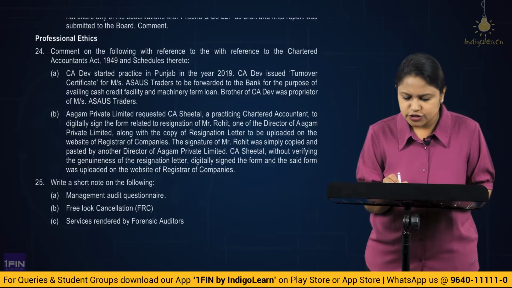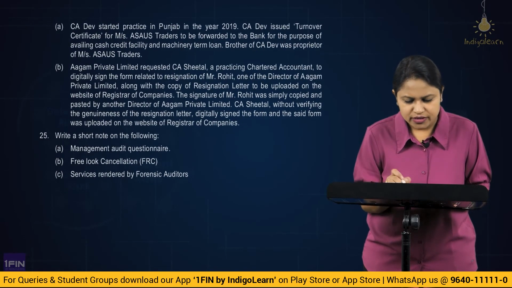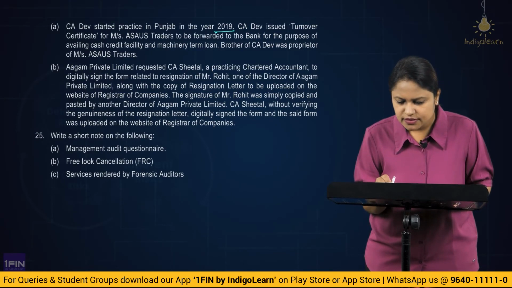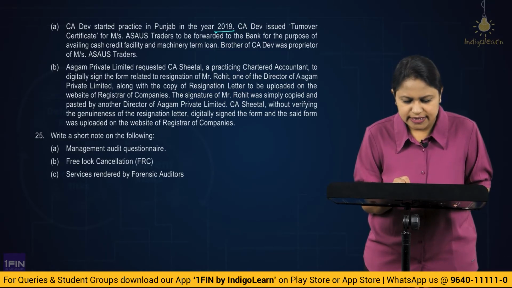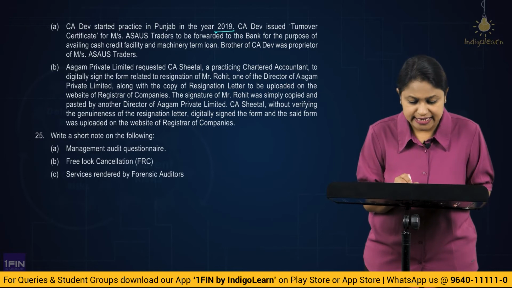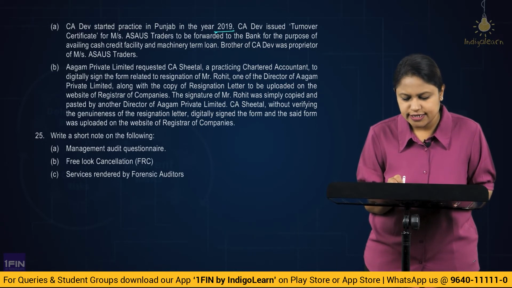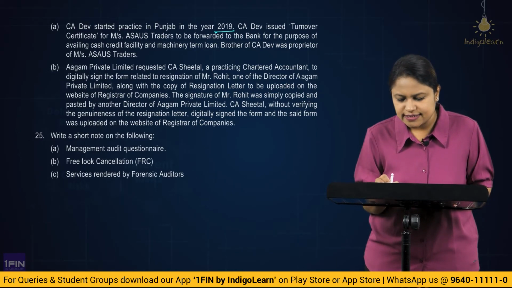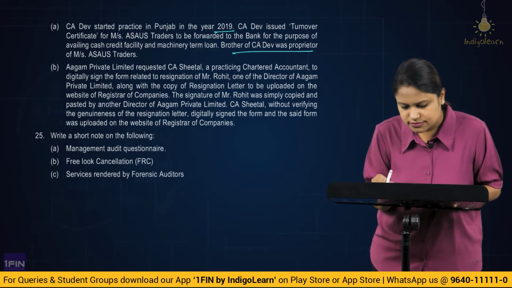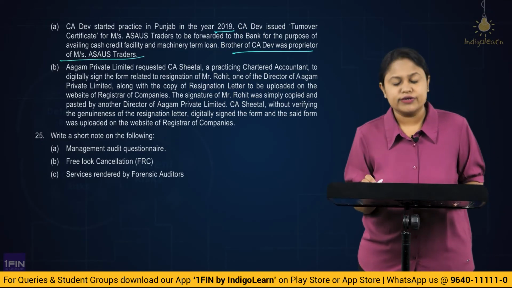Comment on the following with reference to the Chartered Accountants Act 1949 and the schedules thereto. CA Dev started practice in Punjab in the year 2019. CA Dev issued turnover certificate for Messrs ASA US traders to be forwarded to the bank for the purpose of availing cash credit facility and machinery term loan.